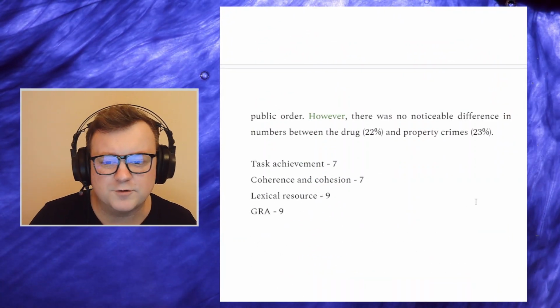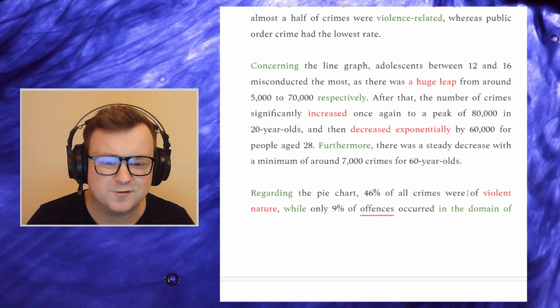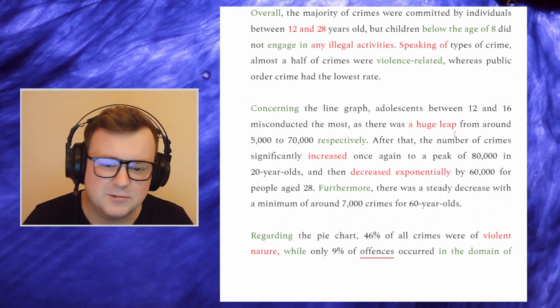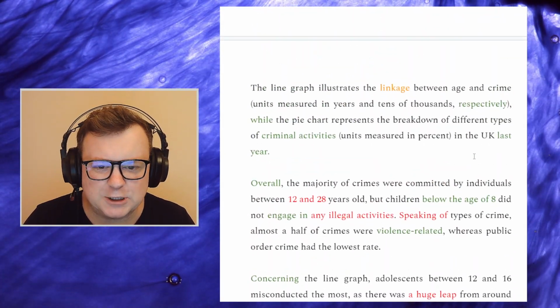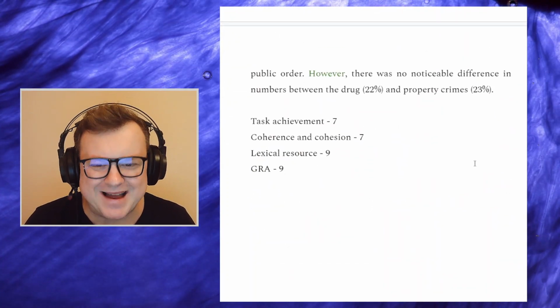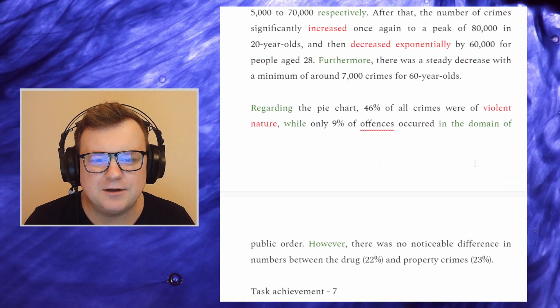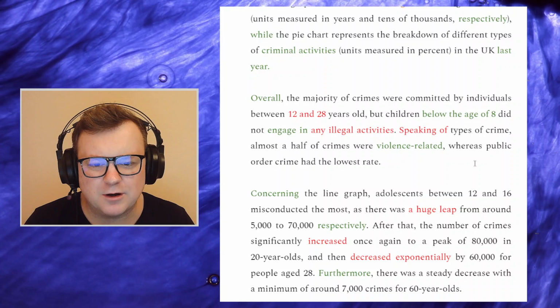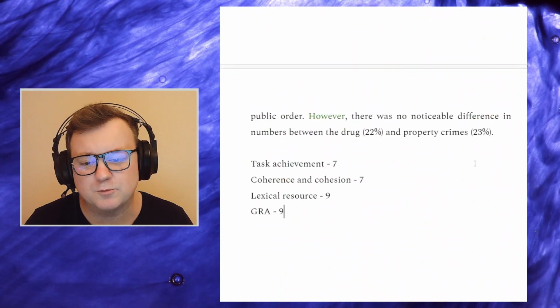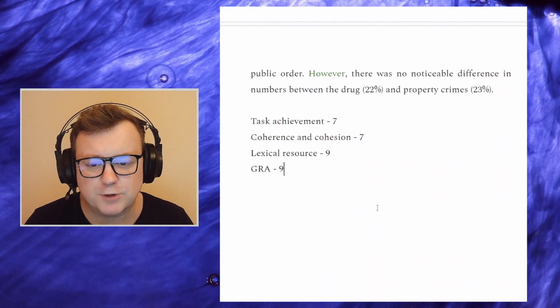I think all of the grammar is super accurate, apart from that one miss of with violent nature. I don't really care about that tiny, tiny grammar mistake. So there is maximum control, and there is also a variety of grammar, which is absolutely appropriate for the task. So for me, I can award 9 for the grammatical range and accuracy here.